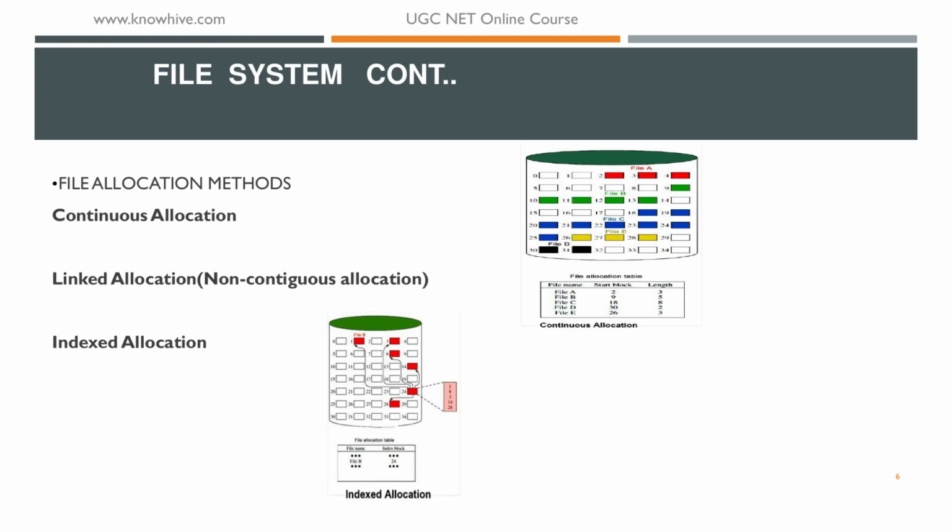Next type, linked allocation, also known as non-contiguous allocation. In this allocation, allocation is on an individual block basis. Each block contains a pointer to the next block, like a chain. There is just a single entry for each file in the directory, showing the starting block and the length of the file.